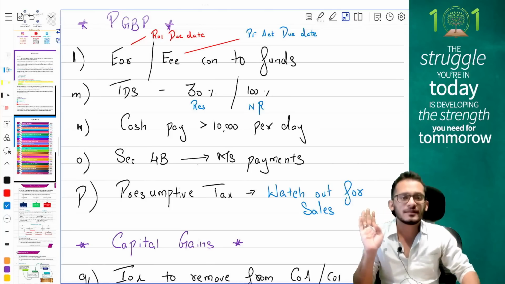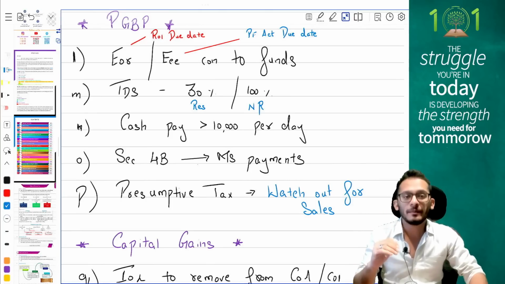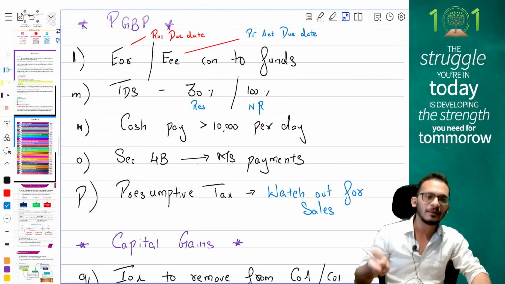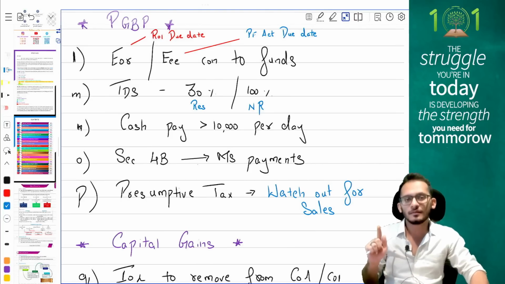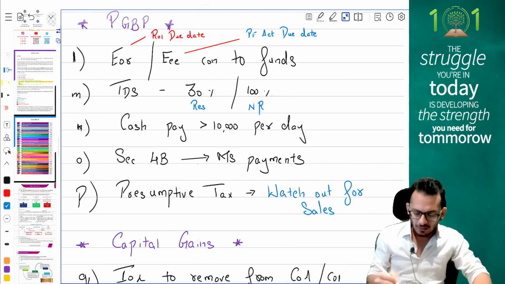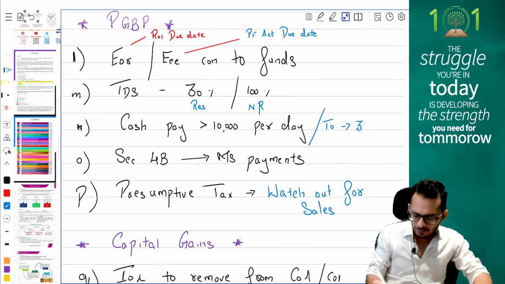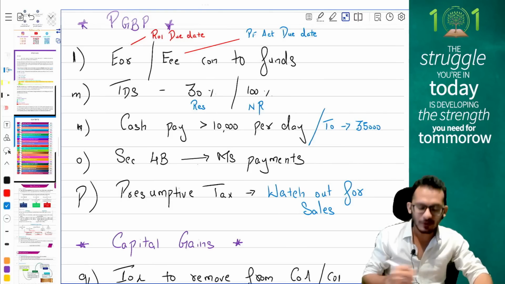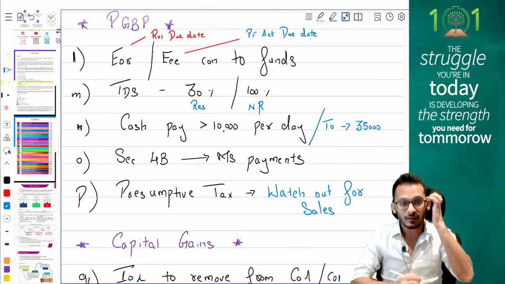Next, if an adjustment comes and tells you that you have made some payments in cash, check whether the payment is made more than 10,000 per person per day in cash. If the payment is made more than 10,000 per person per day in cash, disallow the expense. But if the question says the person is a transport operator, then look for a limit of 35,000 when you make the payments.